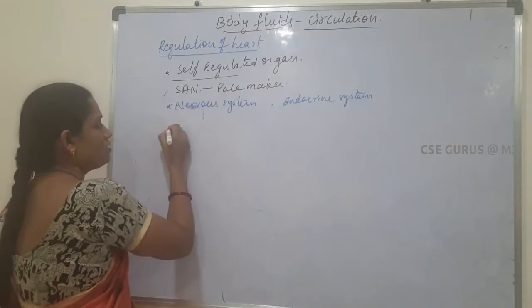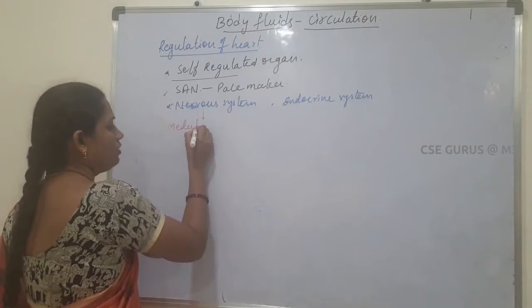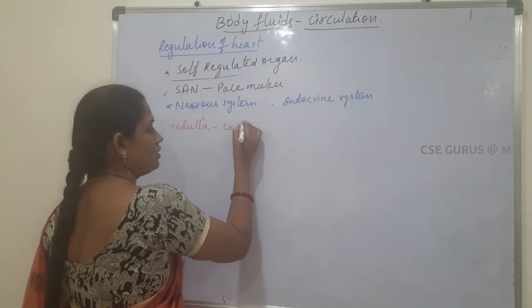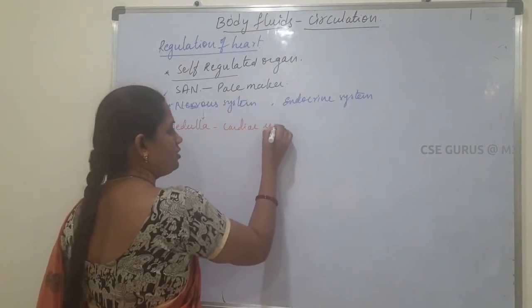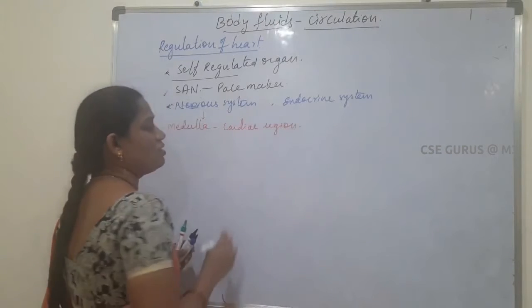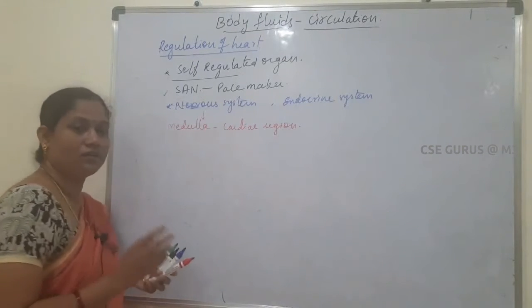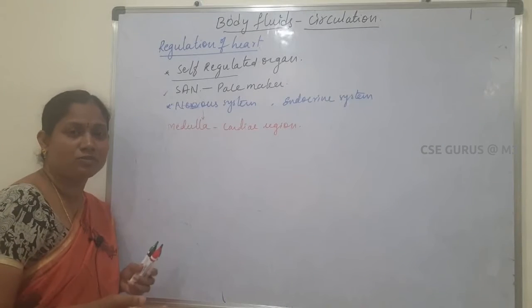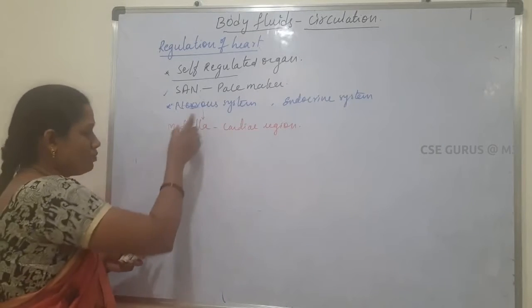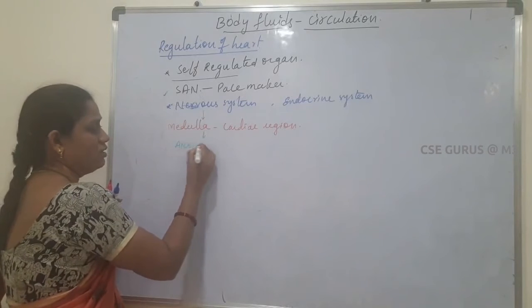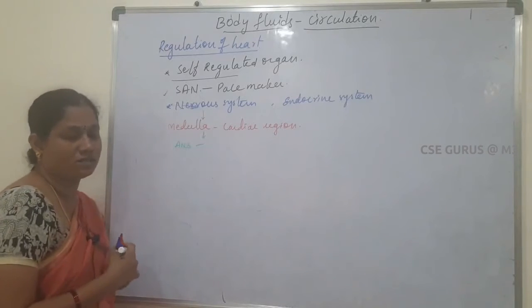In the nervous system, in the medulla oblongata, the cardiac region is present. This cardiac region controls the heartbeats. In the nervous system, we have the central nervous system and the autonomous nervous system.